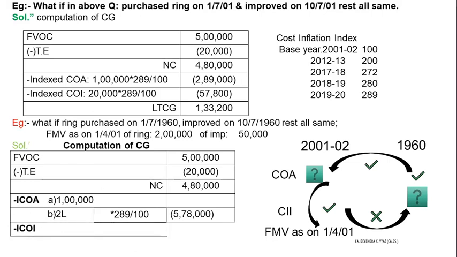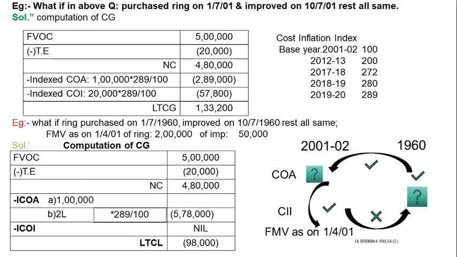Now, special thing. Index cost of improvement will not be allowed if improvements have been done before 2001, because government is saying when we have already given you the option of improved asset's FMV to take as cost of acquisition, then why should we allow you again to deduct cost of improvement? Okay, so this is, I'm just deriving logic. Government has not given any logic. They have simply said that ignore cost of improvements if improvements had been done before 2001. So we are going to take it as nil, and this way you can calculate your short-term capital gain or capital loss.